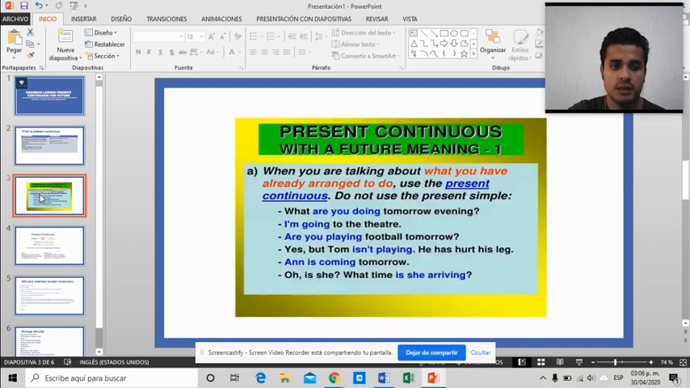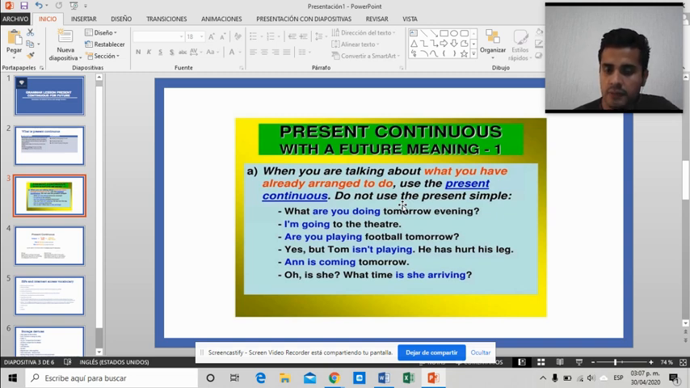Okay, guys, the next slide says present continuous with a future meaning, like I mentioned. We use it when we are talking about what we have already arranged to do. Remember, this is really important. Arranged means you have already spoken with a person and made some arrangements with someone. That is a plan. If you have a time and a date, then it's a plan, and you can use the present continuous. For example: What are you doing tomorrow evening? I'm going to the theater. Maybe you have made plans with a friend.